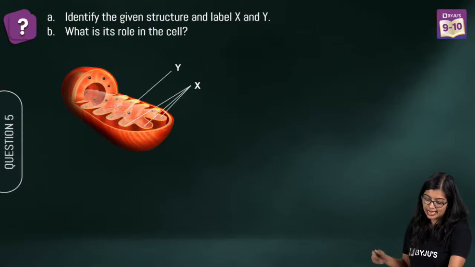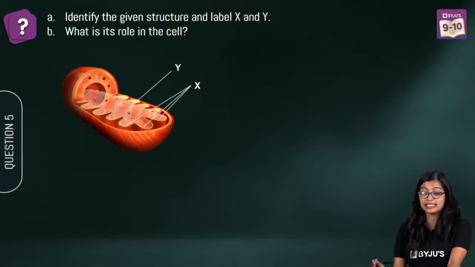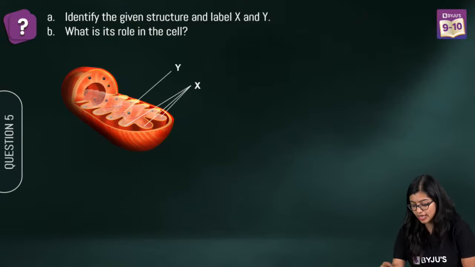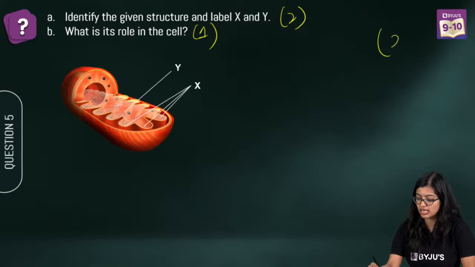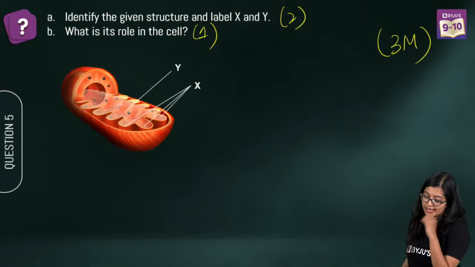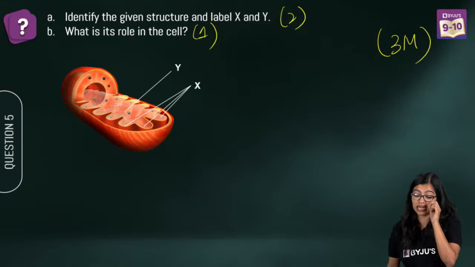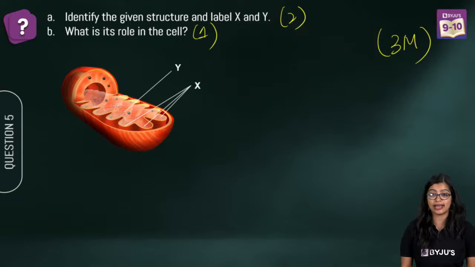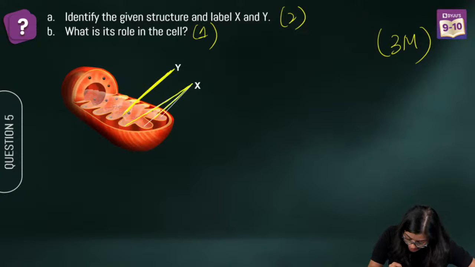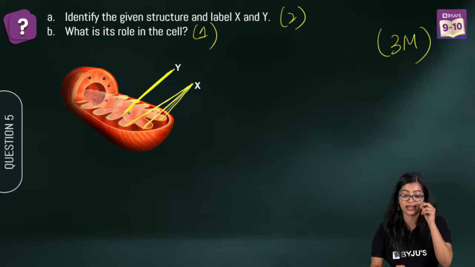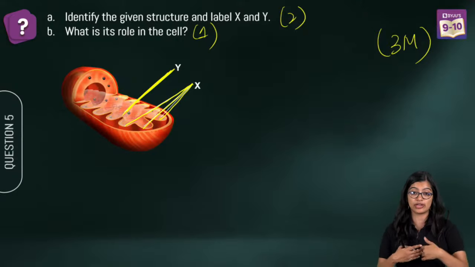Now moving on to the next one. Question number 5, everyone. Diagram based question, okay? So you will get 2 marks for identifying this, 1 mark. So it is a 3 mark question. Identify the given structure labeled X and Y. I'm going to highlight it for you. X is pointing to the foldings that are there.